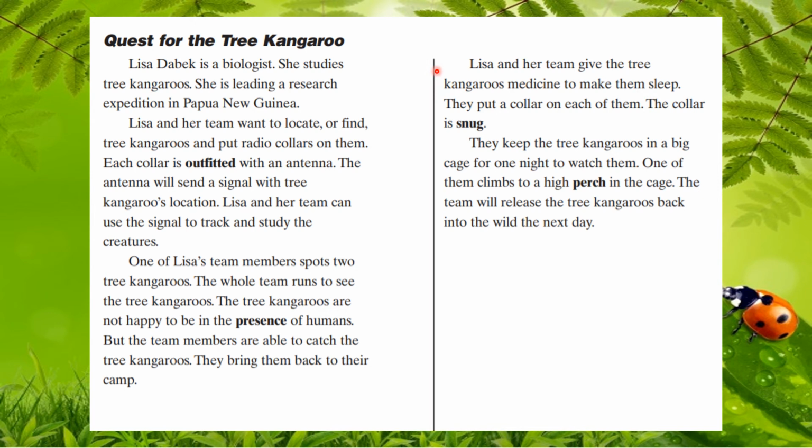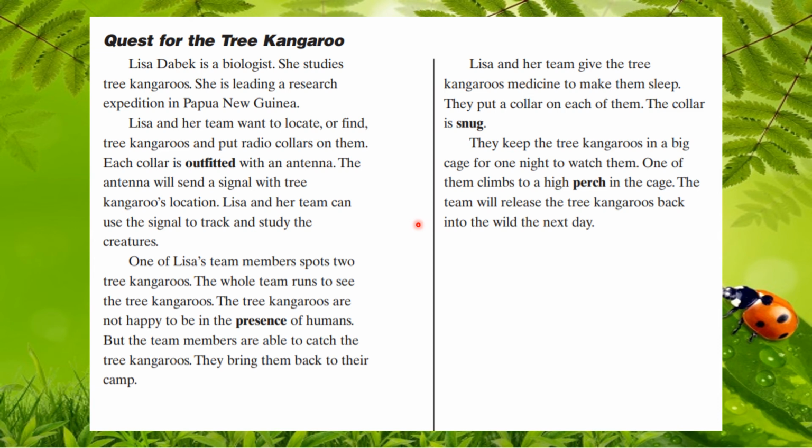Lisa and her team give the tree kangaroos medicine to make them sleep. They put a collar on each of them. The collar is snug. They keep the tree kangaroos in a big cage for one night to watch them. One of them climbs to a high perch in the cage. The team will release the tree kangaroos back into the wild the next day. So that is our summary.